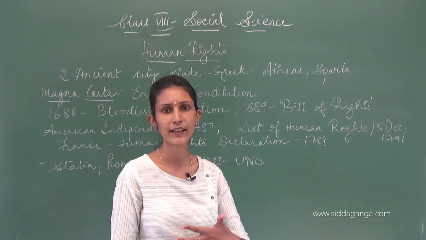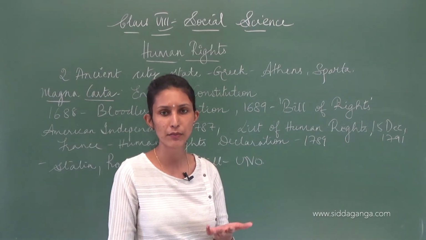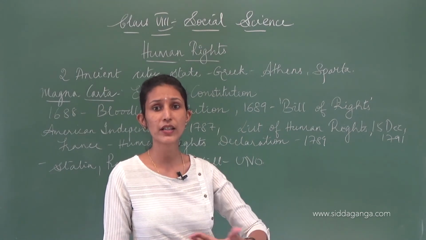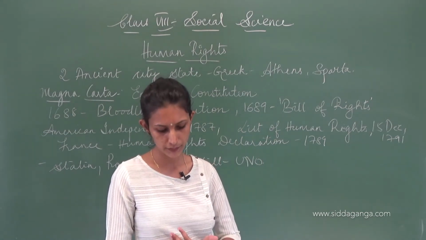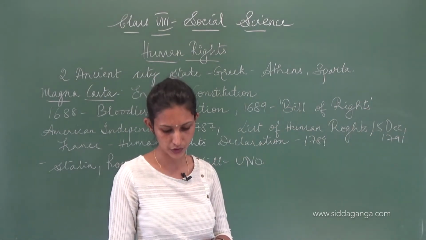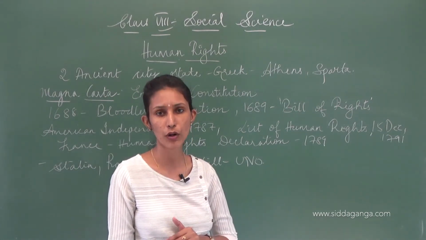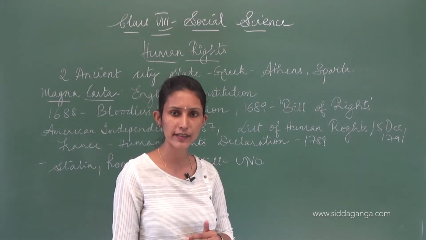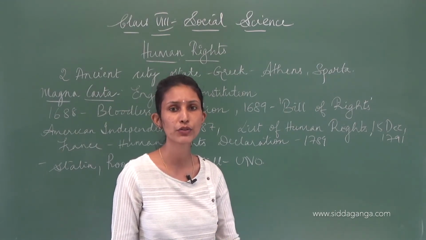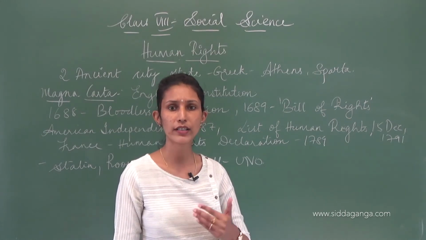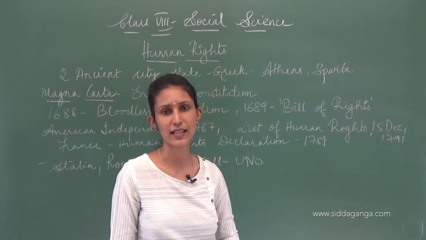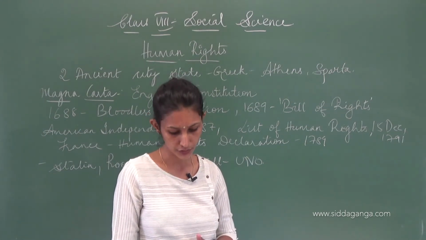So they say in the preamble, like we have the preamble to the Indian Constitution, we the people of India, here it says we the people of the world. We the people of the world have decided what? To protect the future generation that is going to come from the destruction of wars. Whatever happened in the First World War and the Second World War, a lot of destruction, everything was destroyed. We don't want the future generation to get destroyed in that way, and because of that purpose, we would like to protect it. So the people of the world will protect it.